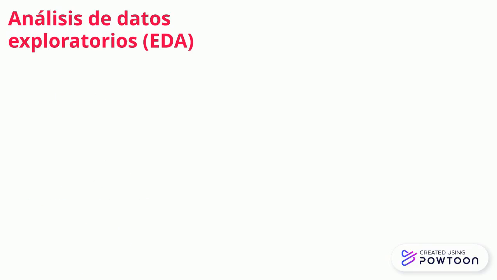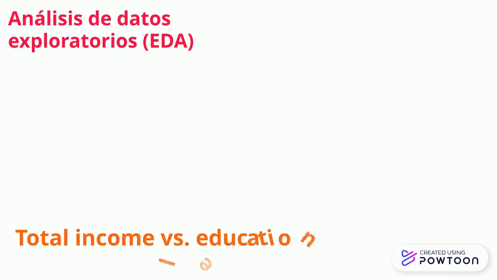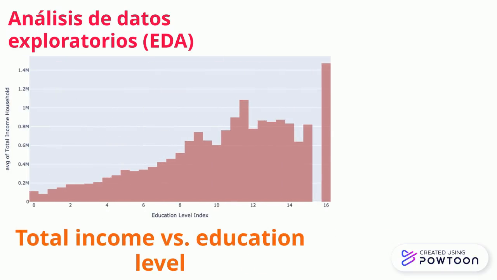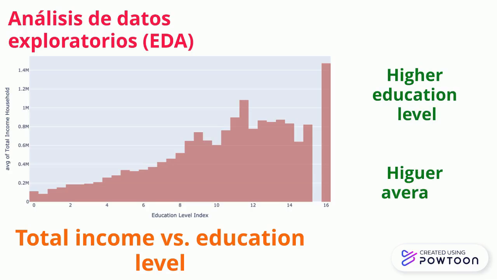For gaining some insights about the distribution and composition of the household income, we look at the relationship between education level and total income. As seen in the histogram, the higher the education level, the higher the average income. On average, members with higher education earn over 1.5 million Colombian pesos.